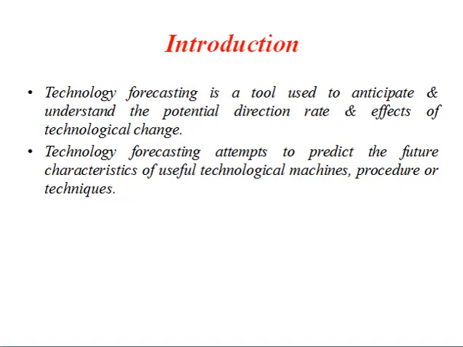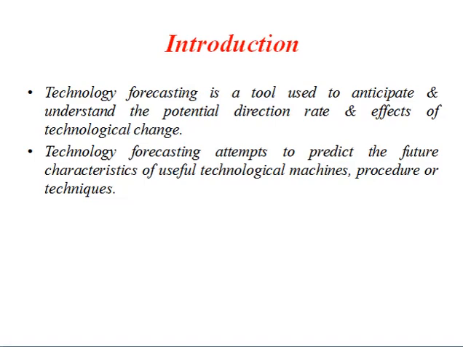As the name indicates, whatever changes are going to be encountered in the technology should be read, and this technique should be implemented for the sequence of the operation or the process. So in order to study all these aspects, you need a better understanding of the technical changes which are going to be encountered in the surroundings. All these aspects you will study by implementing the concept of technology forecasting.